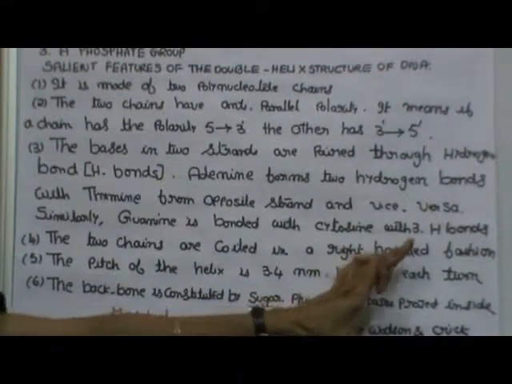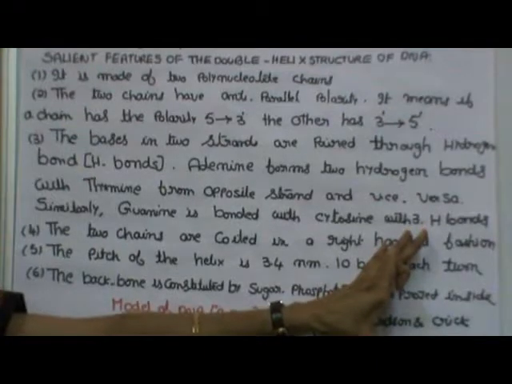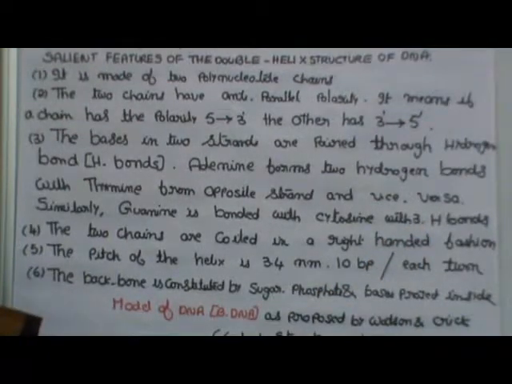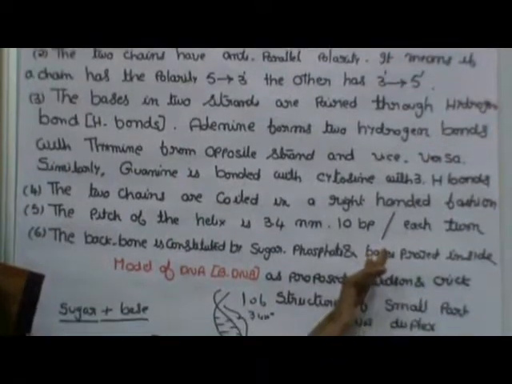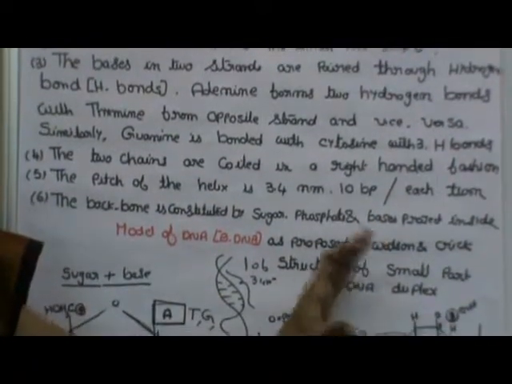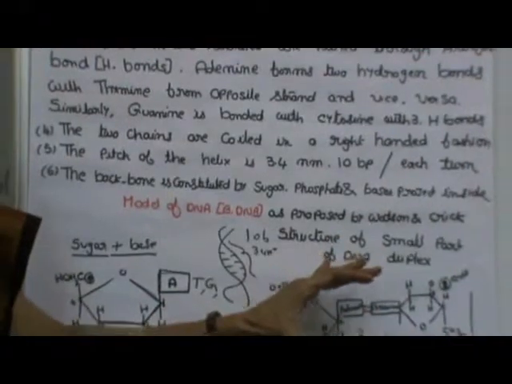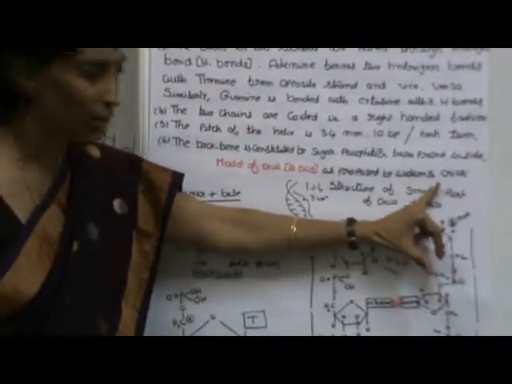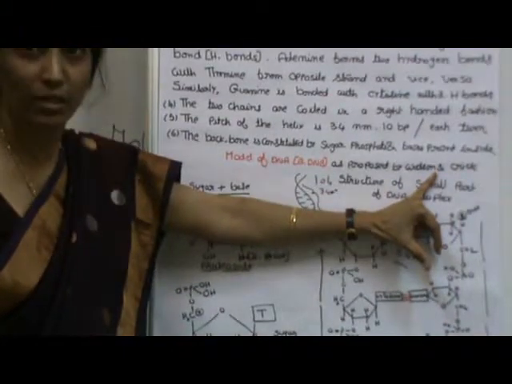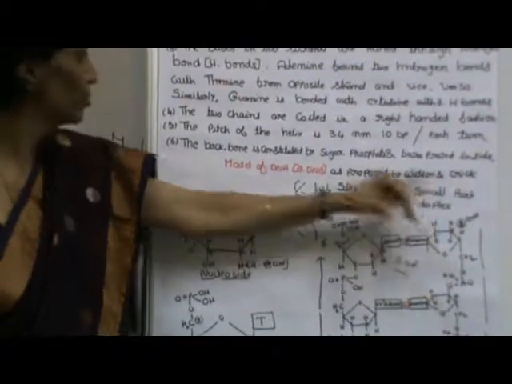That means other forms of DNA are also there, like B-DNA, Z-DNA, A-DNA. There is a different thing, but the most well accepted by all is the B-DNA, that was proposed by Watson and Crick in 1953. For this structure they got the Nobel Prize also, in 1962.